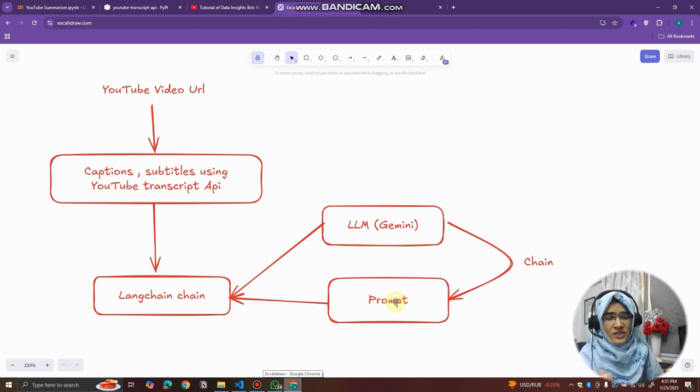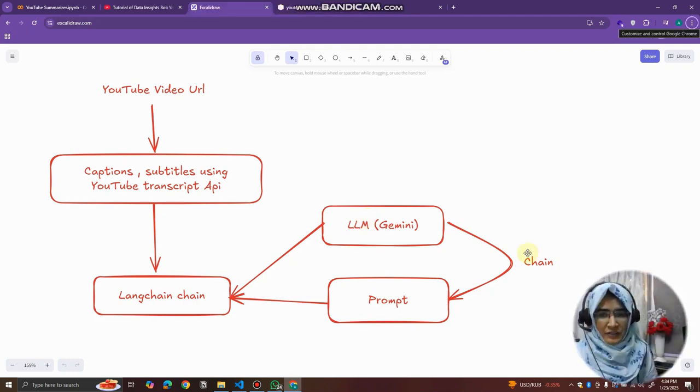And for the summarizer, I need an LLM. Okay, fine. I have the captions, I have the prompt, but I need to pass this to the LLM so that the LLM performs the specific task that I actually wanted to perform. Right? So I also need an LLM. So that's what I created. We created the system design.